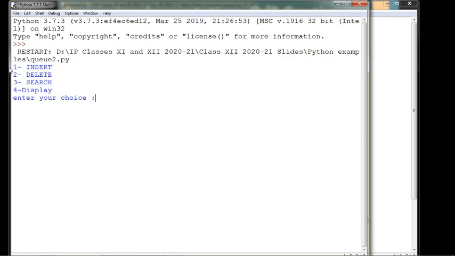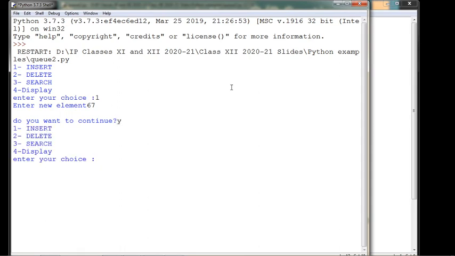See, insertion is ready. Number one choice is insert. I have written one. New element for insertion, say 67. Enter. One element is inserted now. Do you want to continue? Yes. Again I am putting the choice 1. Insertion, element is say 90. Enter. Two elements inserted.